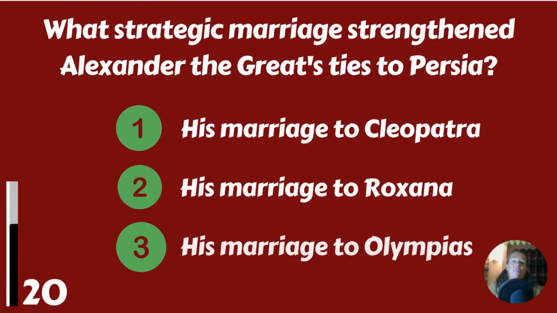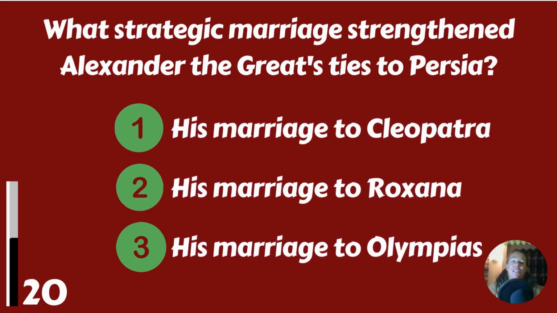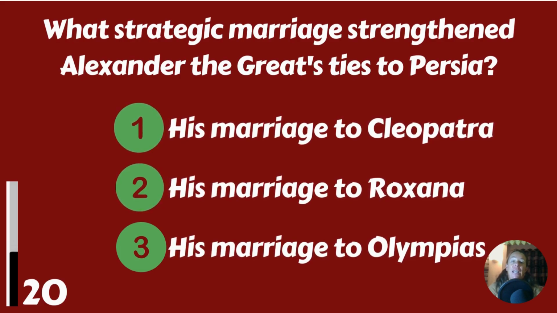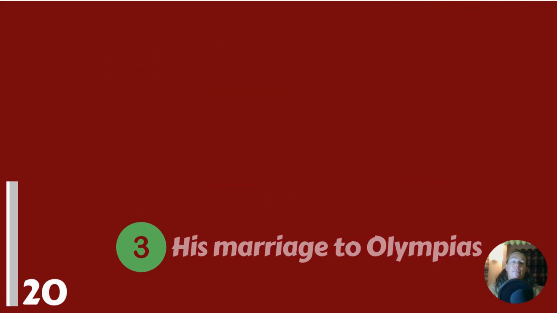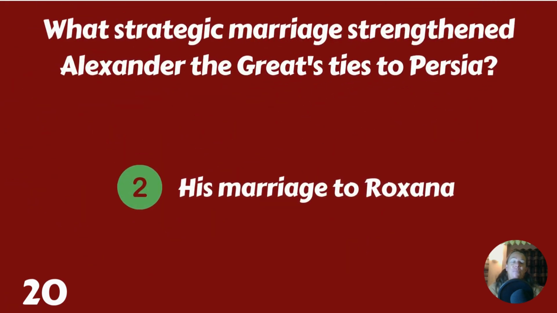What strategic marriage strengthened Alexander the Great's ties to Persia? His marriage to Cleopatra, his marriage to Roxana, or his marriage to Olympus? His marriage to Roxana.